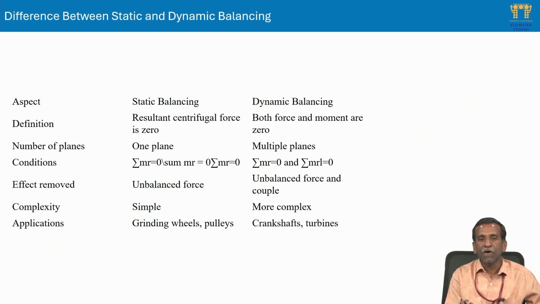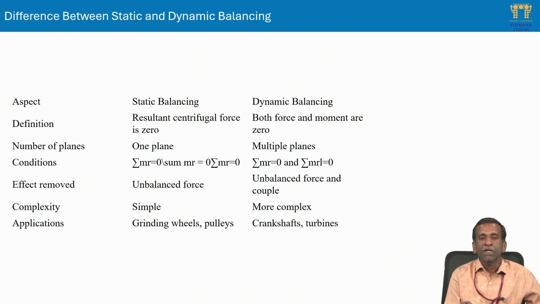If masses are attached in one plane only, it comes under static balancing. If they are in multiple planes, moments will be created and it comes under dynamic balancing. What conditions need to be satisfied? The algebraic sum of all mass into radius into omega square, with omega common, so we can write sigma mr is 0. In dynamic balancing, sigma mrl must also be 0.